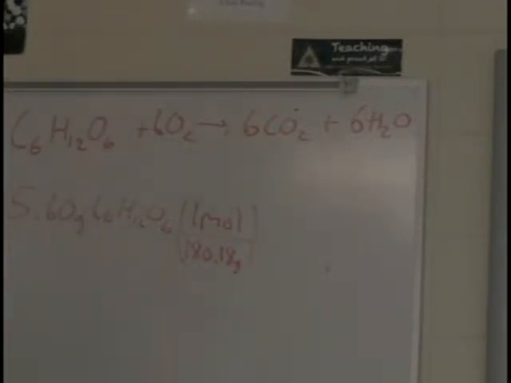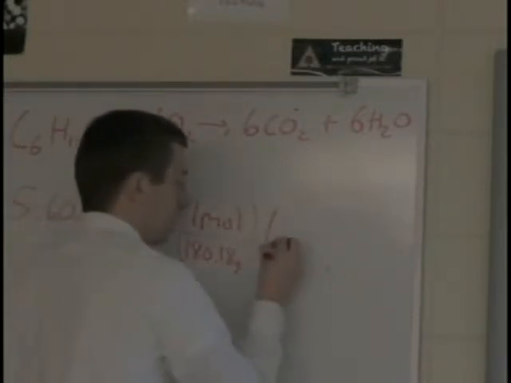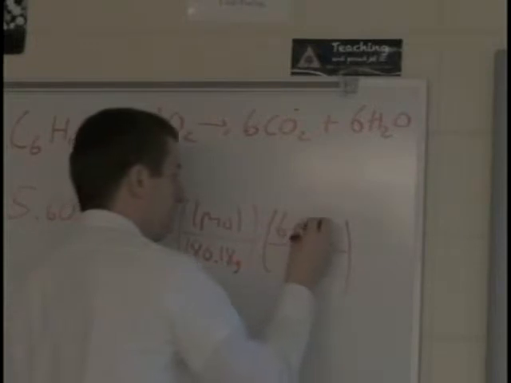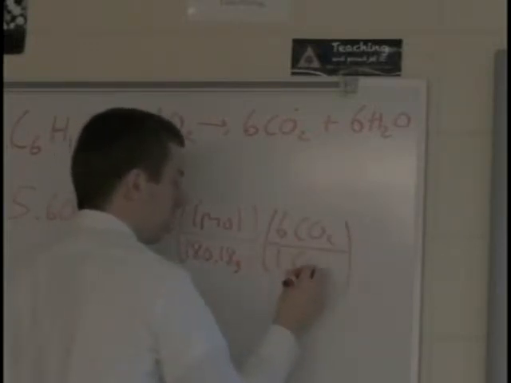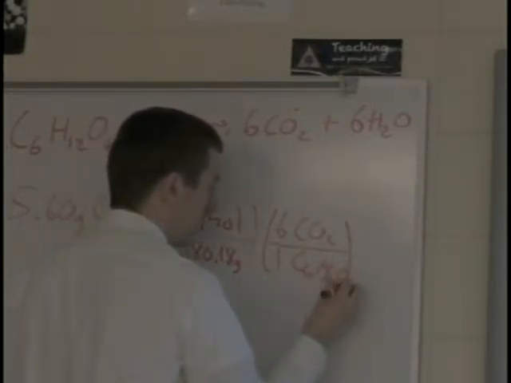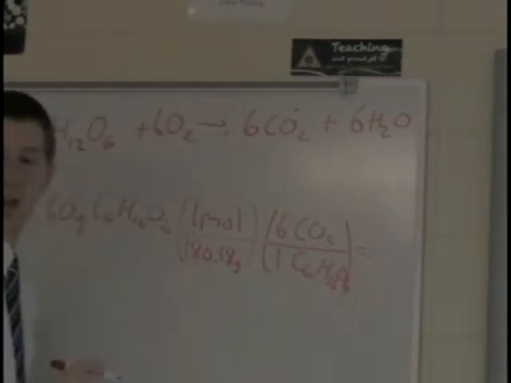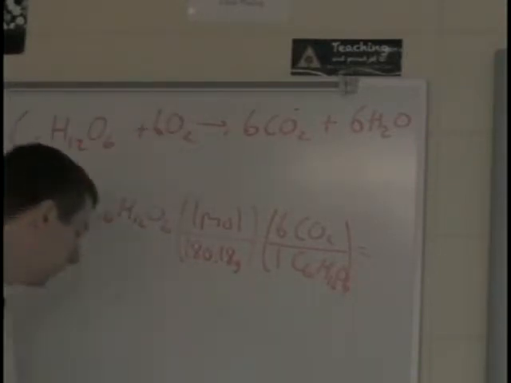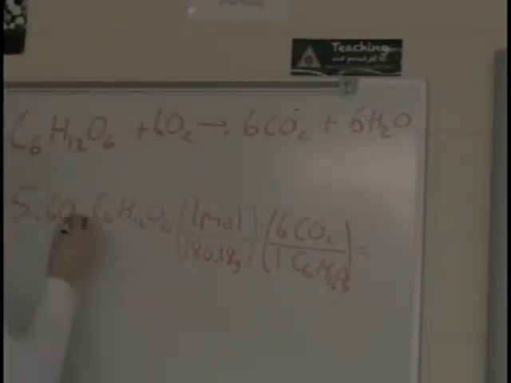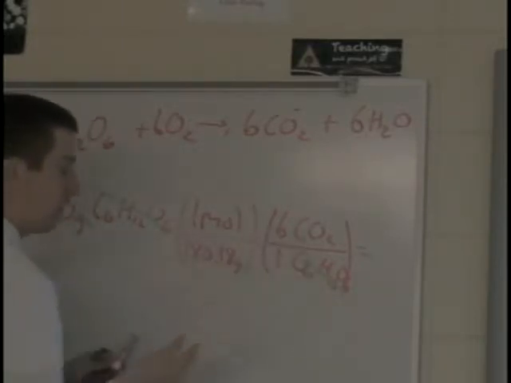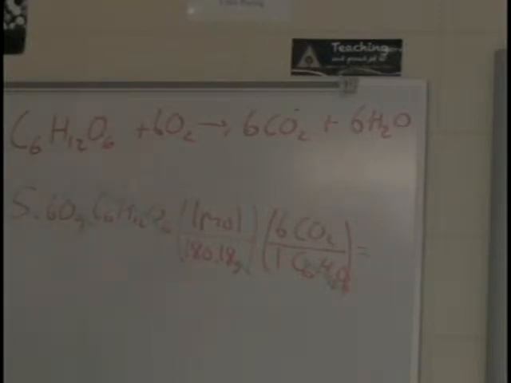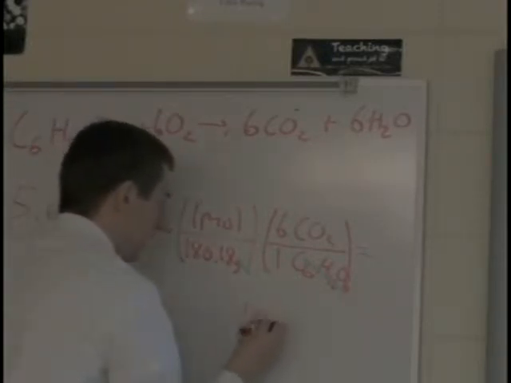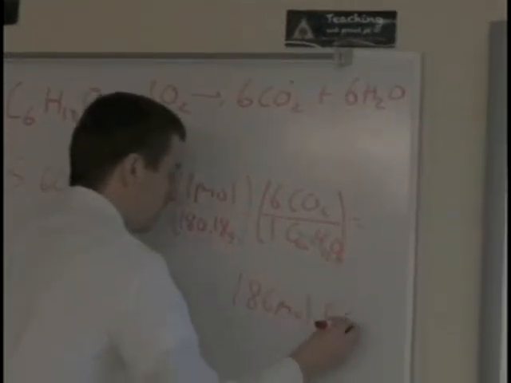Secondly, I'm going to now convert it from moles of glucose into moles of carbon dioxide. There's 6 CO2 for every 1 glucose. If I do that, it will get me moles of carbon dioxide, because once again, grams will cancel out, glucose will cancel out, I'm left with moles of CO2. So if I do that, I initially get 0.186 moles of CO2.